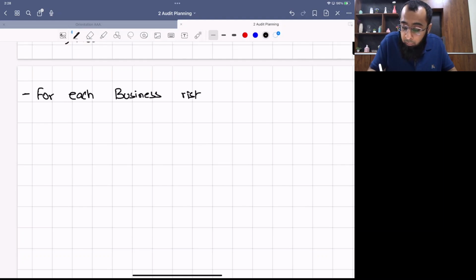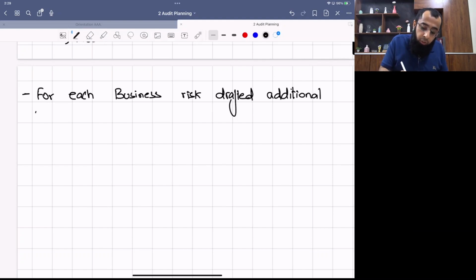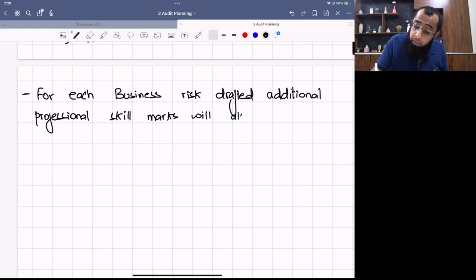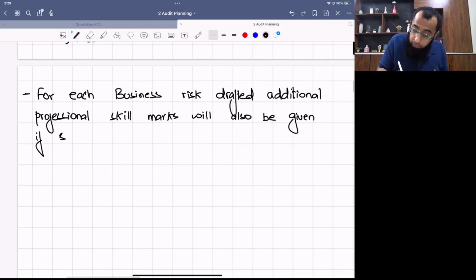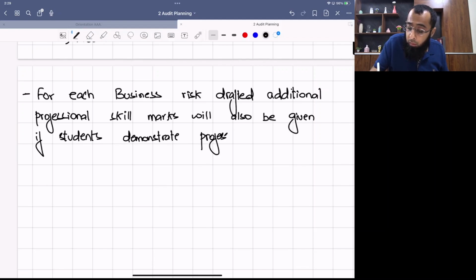additional professional skill marks will also be given if students demonstrate professional skills. What are those professional skills?